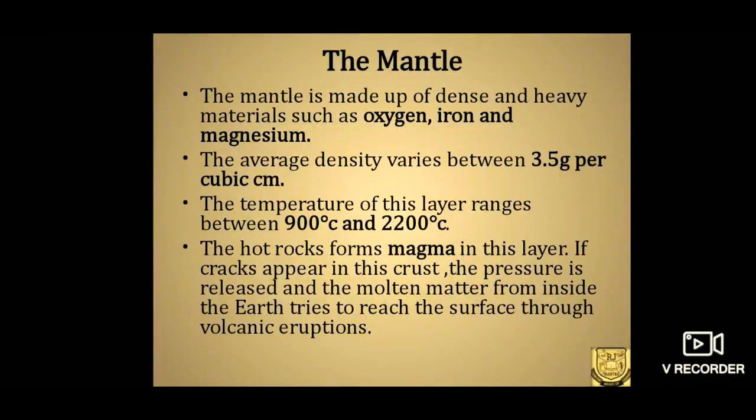As we have discussed, the minerals present in the mantle are oxygen, iron, magnesium, potassium, sodium, aluminium, etc. The magma is in molten state. So the magma comes out through the surface of the earth when there is a crack in the earth's surface as a volcano. The upper portion of the mantle is partially molten in state.